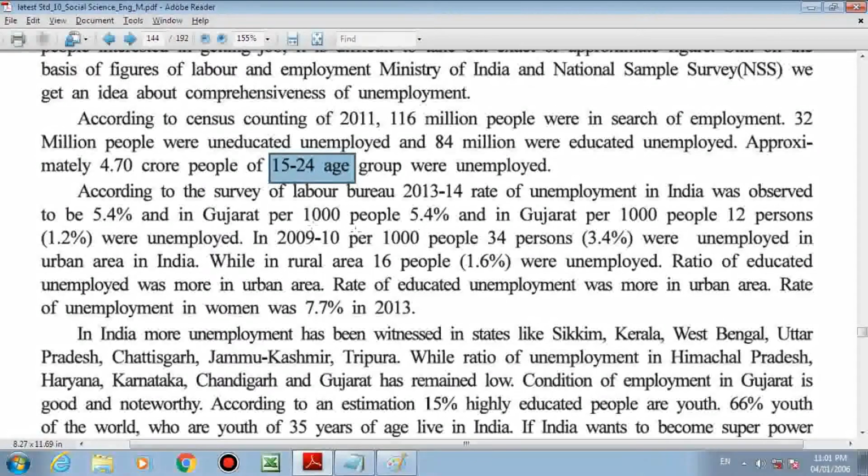According to the survey of the Labor Bureau, in 2013-14 the rate of unemployment in India was observed to be 5.4%. Okay, 5.4% of people are unemployed. In Gujarat, per 1,000 people, 5.4 people